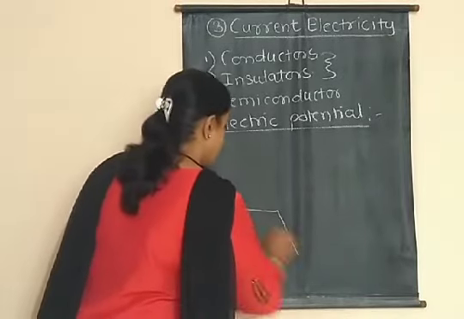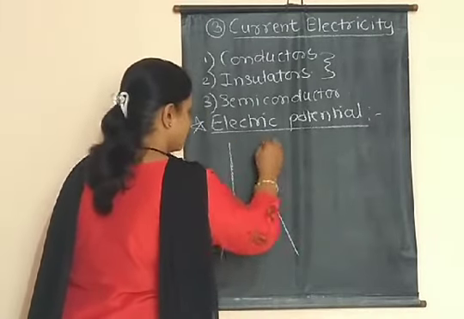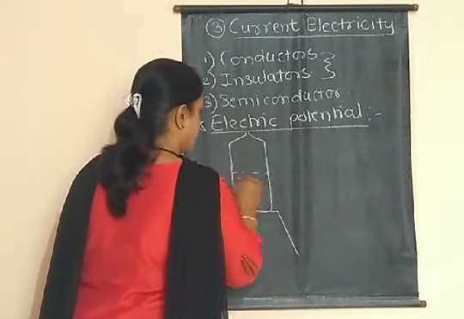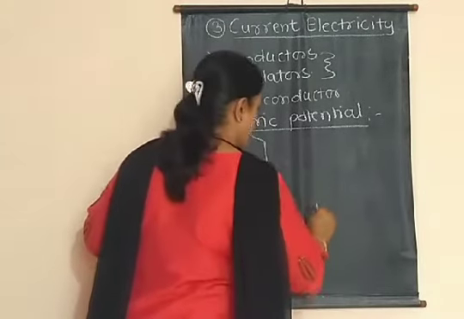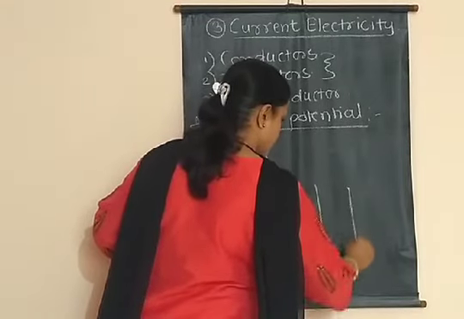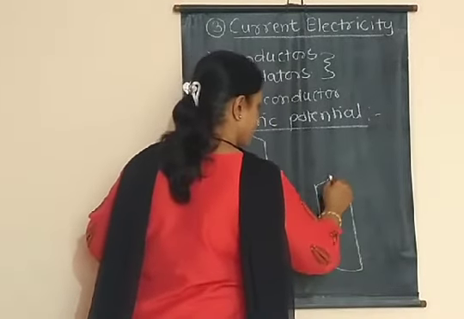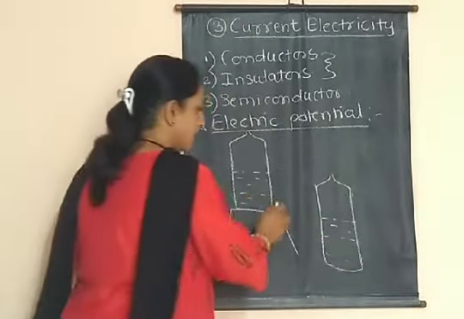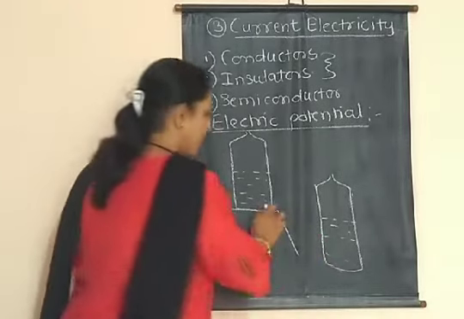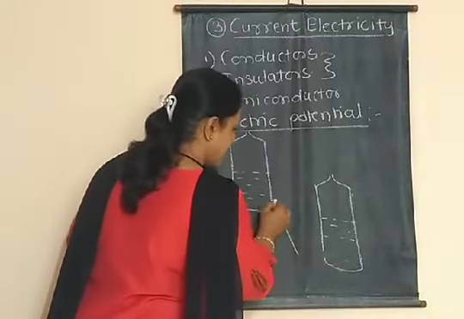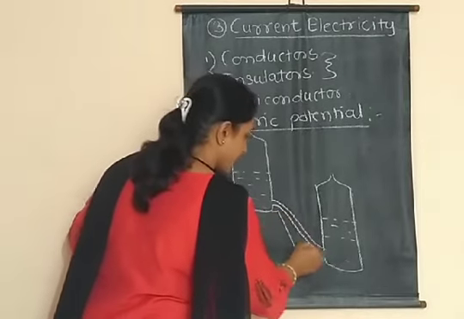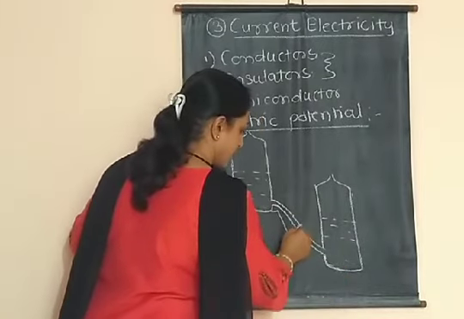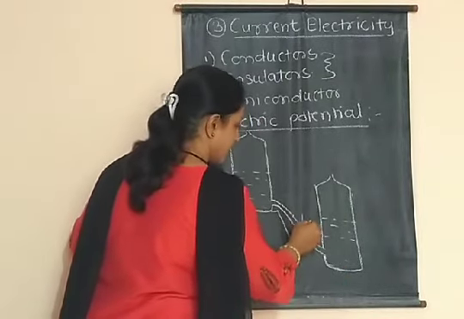So consider on this stand we keep the first bottle, which is half filled with water, and the other plastic bottle is kept below it, also half filled with water. Now we have to connect these two bottles by a rubber tube. So consider we connect it by a rubber tube like this, and we attach a clip to this rubber tube.